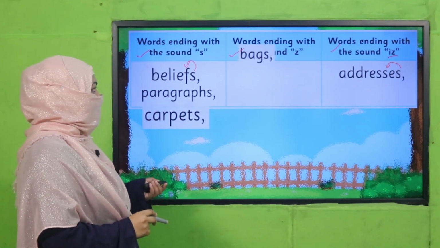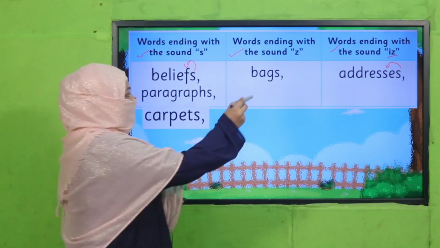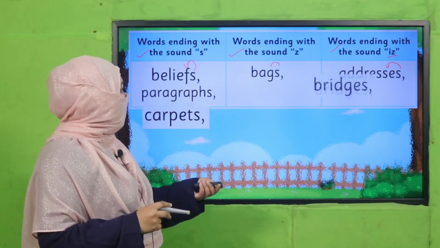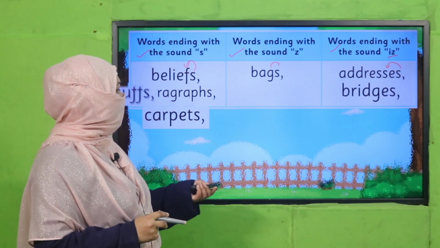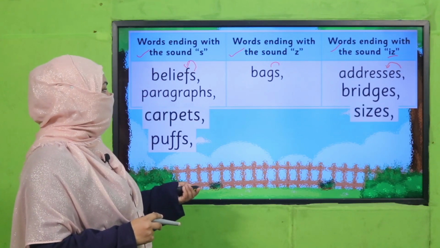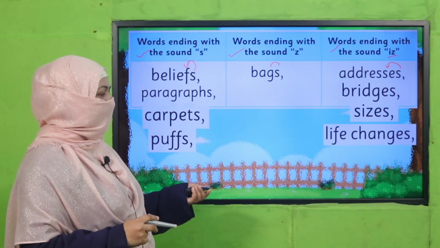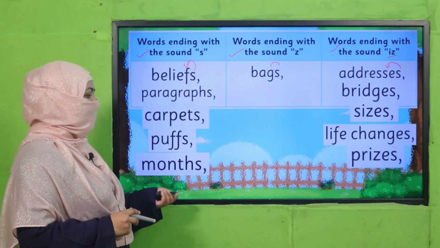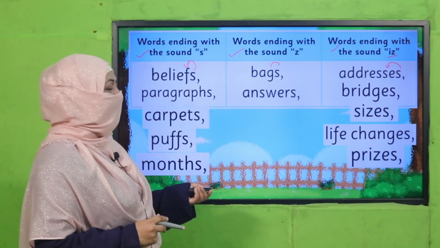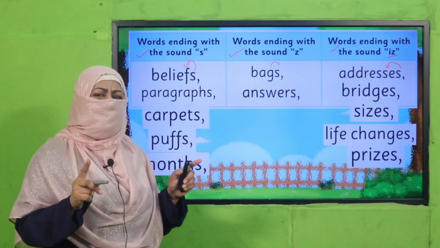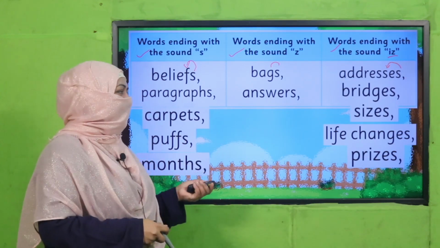Carpets, bags, goods, voiced sound, so it will be pronounced as z. Bridges, puffs, sizes, life changes, months, and prices and answers. Have you written the word in the right column? Good job. You are smart.